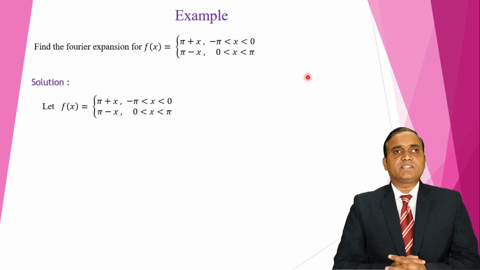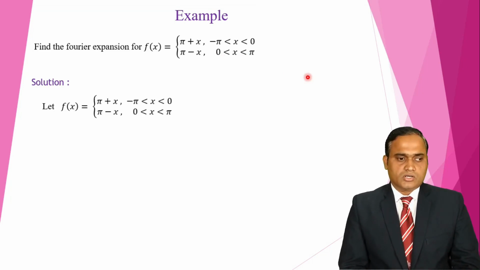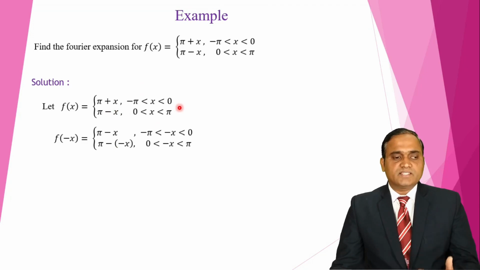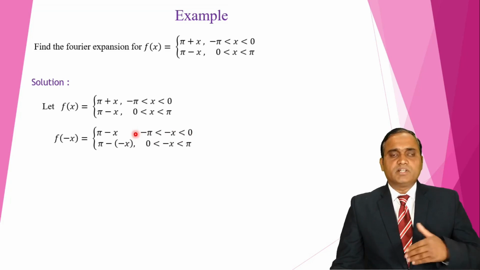So here first we have to check whether the function is even or odd. So I just replace x by minus x in the given function. F of minus x, that means x is replaced by minus x, we get this term. We have to replace x by minus x in the function as well as in the interval. Then minus into minus becomes plus, pi plus x. In this inequality I multiply by minus 1 throughout. When we multiply by a minus sign, the inequality changes.